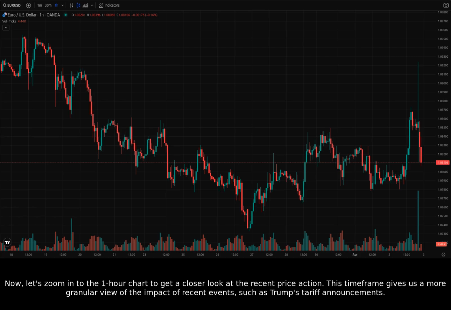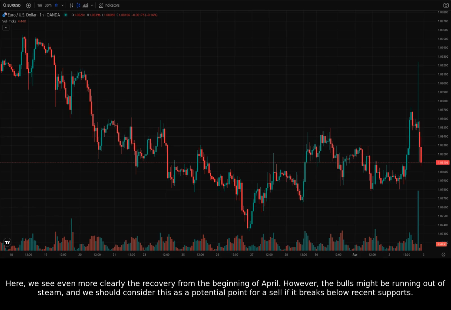Now, let's zoom into the 1-hour chart to get a closer look at the recent price action. This time frame gives us a more granular view of the impact of recent events, such as Trump's tariff announcements. Here, we see even more clearly the recovery from the beginning of April. However, the bulls might be running out of steam, and we should consider this as a potential point for a sell if it breaks below recent supports.